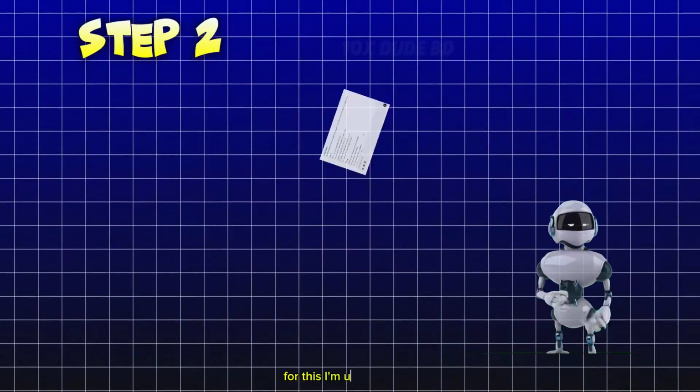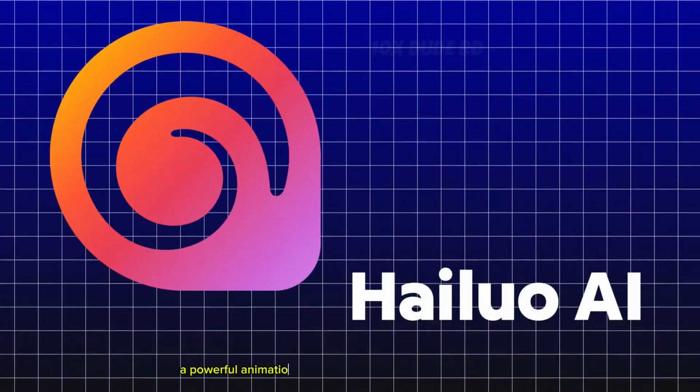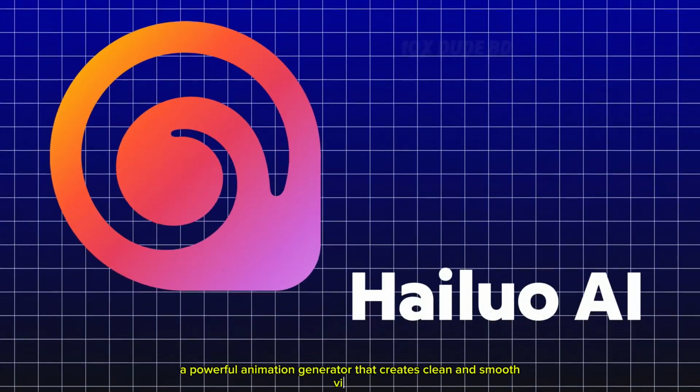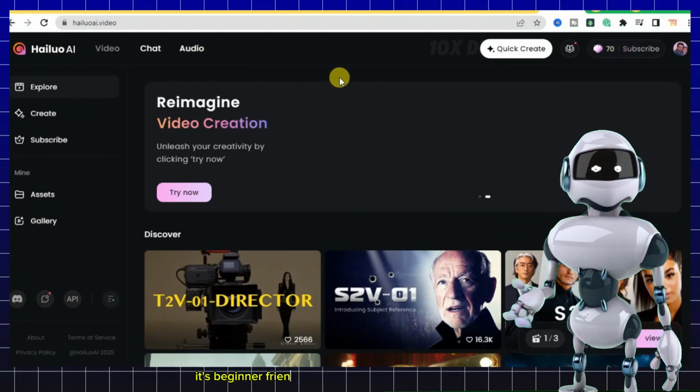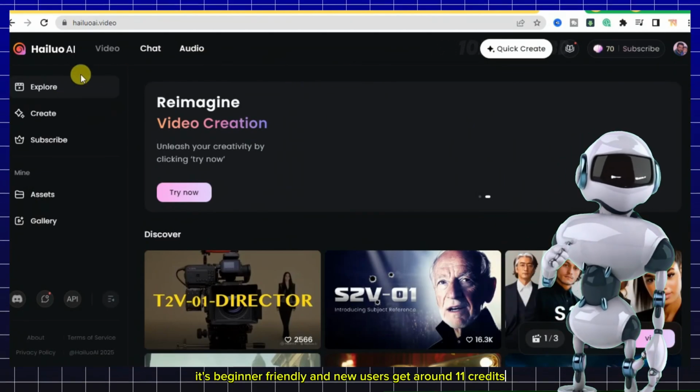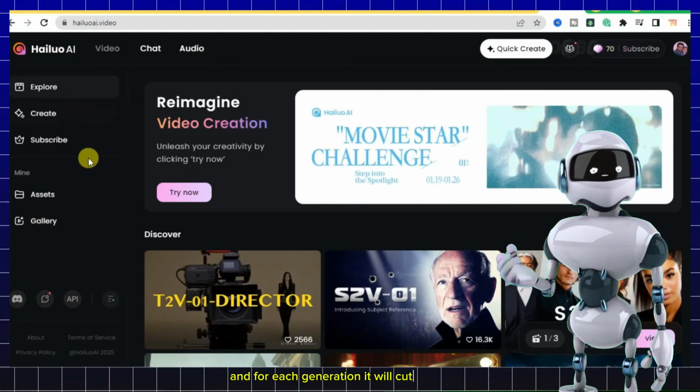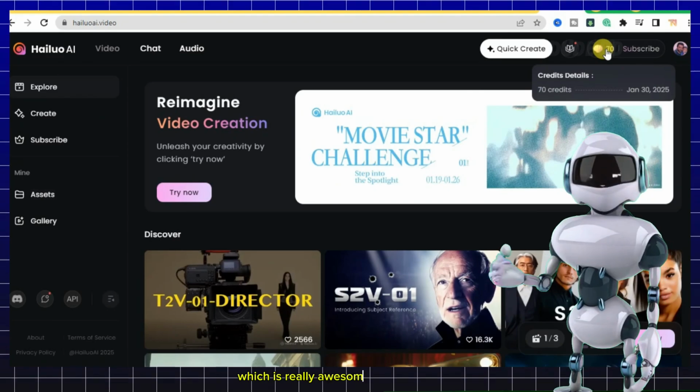For this, I'm using HailuoAI, a powerful animation generator that creates clean and smooth videos. It's beginner-friendly, and new users get around 1100 credits, and each generation costs 30 credits, which is really awesome for new creators.